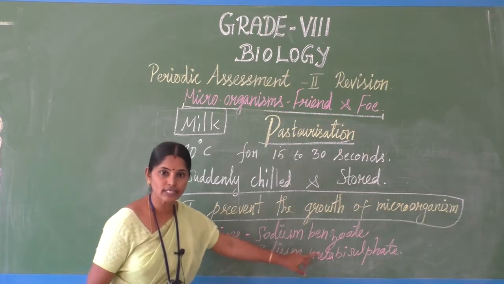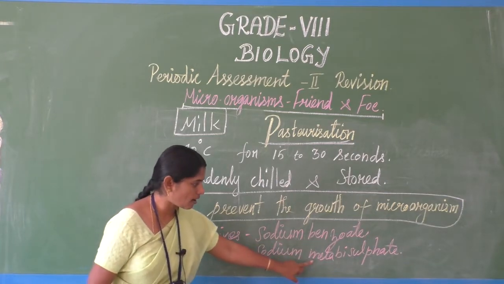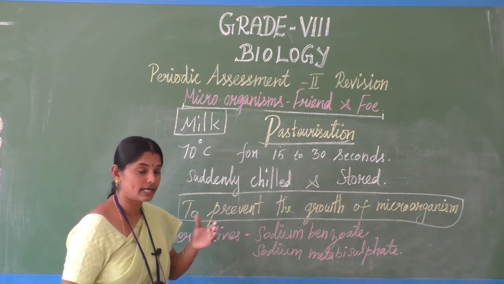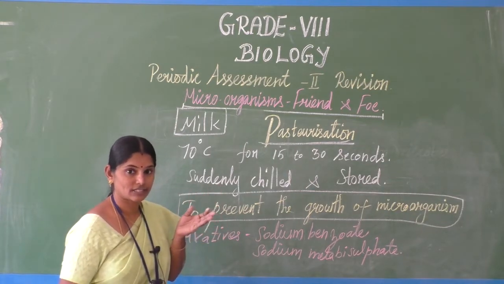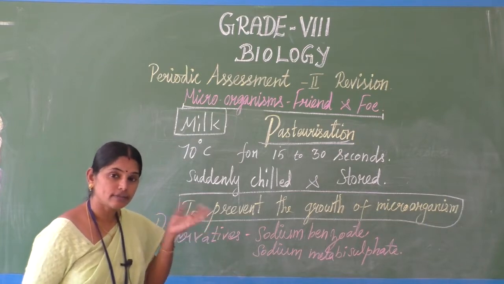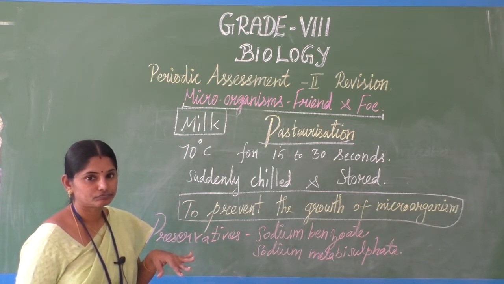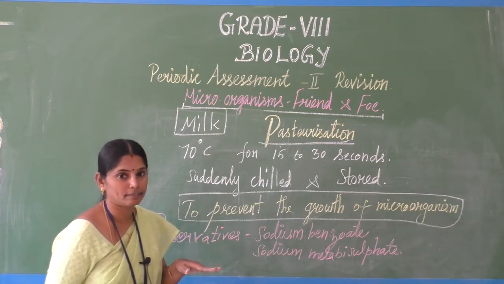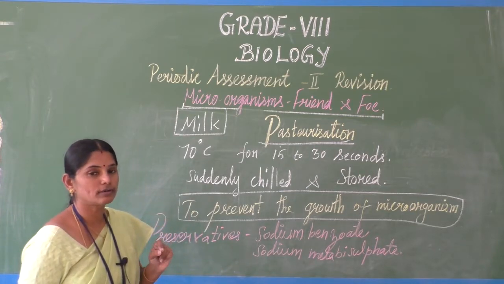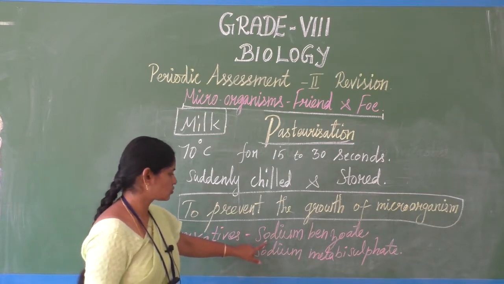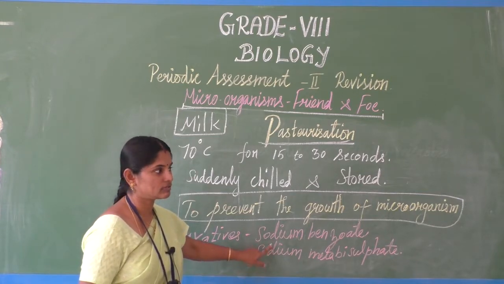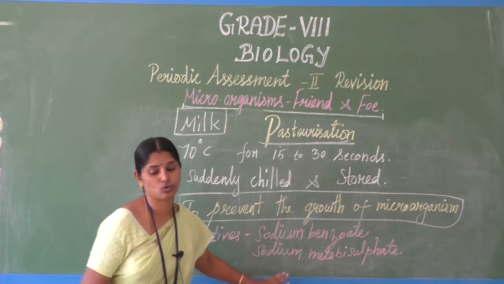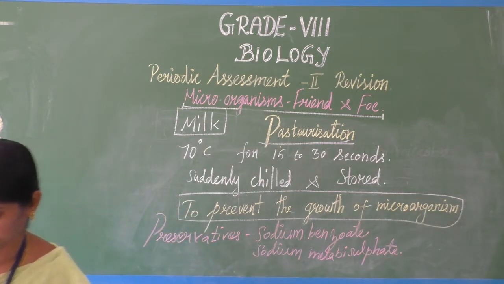Sodium benzoate, sodium metabisulfite. You can check what preservatives are added in your chips packet and other packaged food items. Preservatives are added to store food for a long time. So note down the preservative names. The two well-known preservatives are sodium benzoate and sodium metabisulfite.